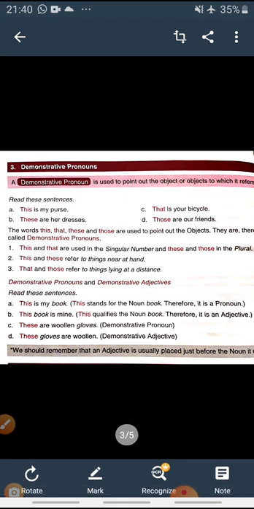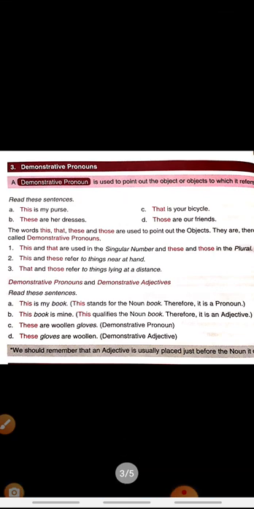Let's see this third example, C part. These are woolen gloves. So here these is the demonstrative pronoun or adjective? This is a demonstrative adjective, and these gloves are woolen. In this fourth example, D part, these is the demonstrative pronoun.